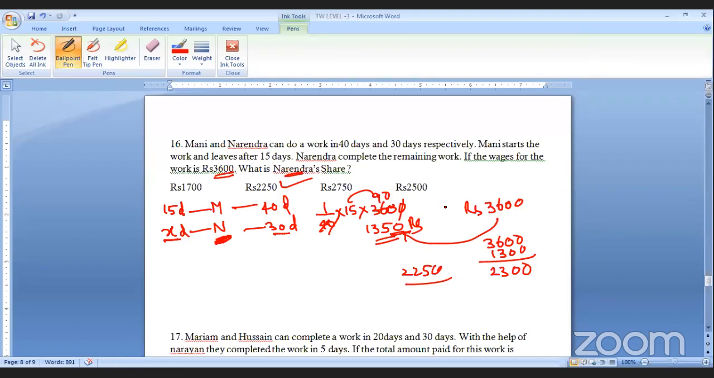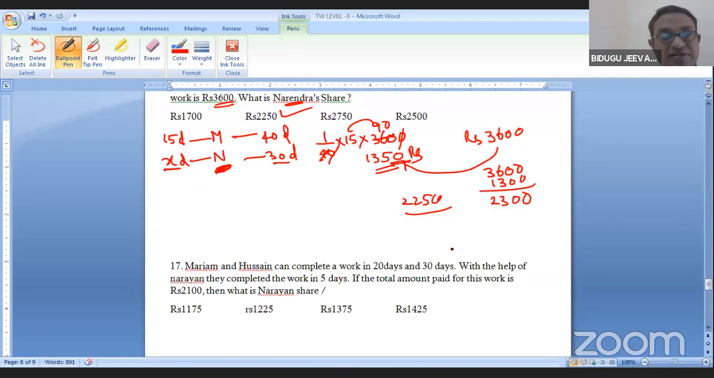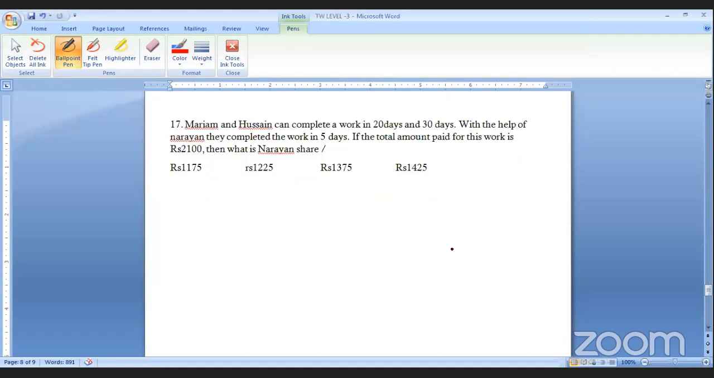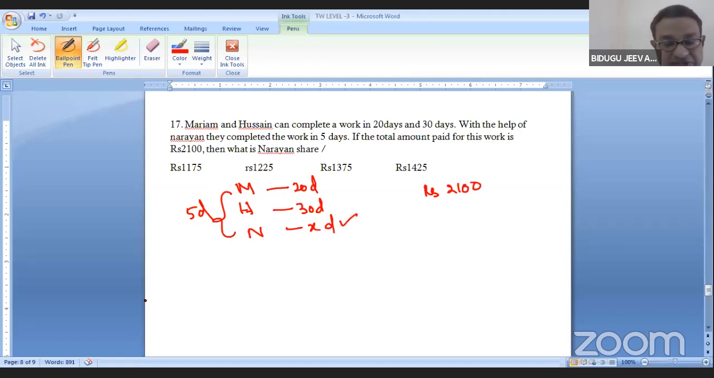Clear? I think there are two models: one is working days capacity mixed with amount, and also alternate days. Another one: Mariam and Hussein complete the work in 20 days and 30 days respectively. With the help of Narayan, they completed the work in 5 days. So Narayan's capacity we do not know. If the total amount paid is 2100, what is the share of Narayan? Can you please tell me?